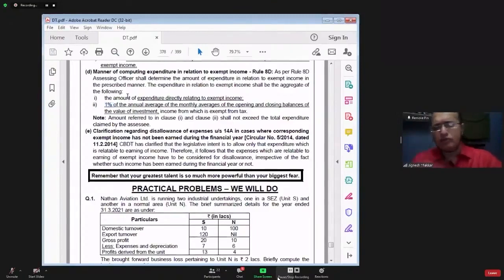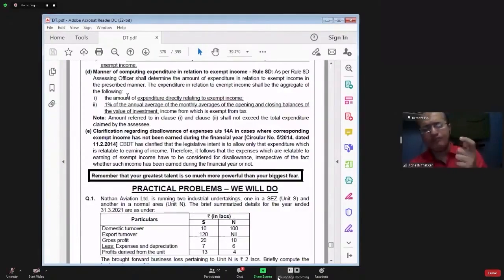So you have to do two things. Number one, from the profit and loss account debit side, you identify the expenditure which is specifically incurred for earning the exempt income. That you take in point number one.